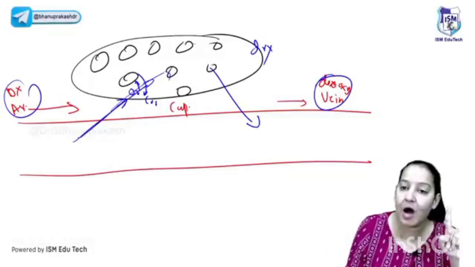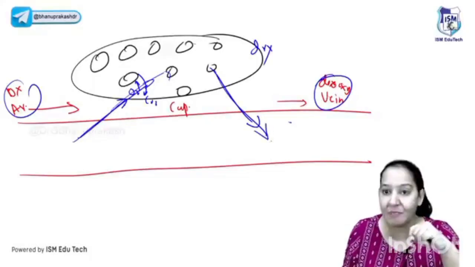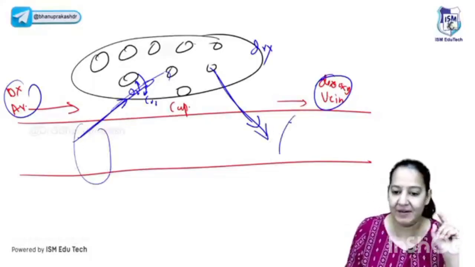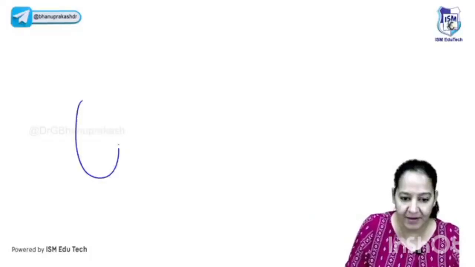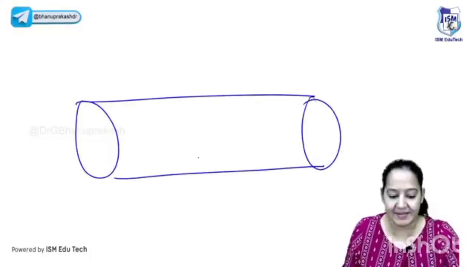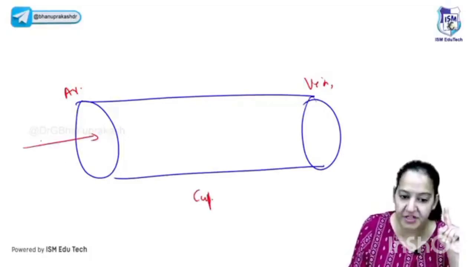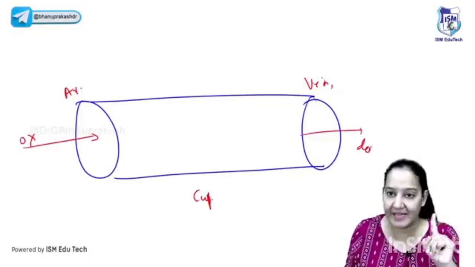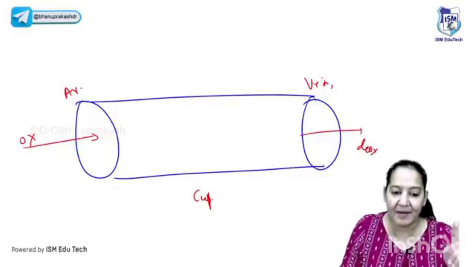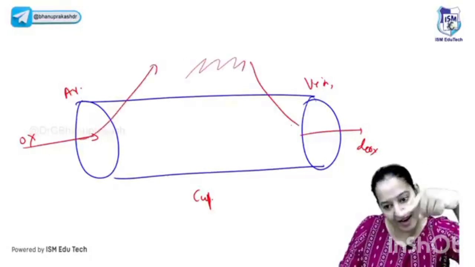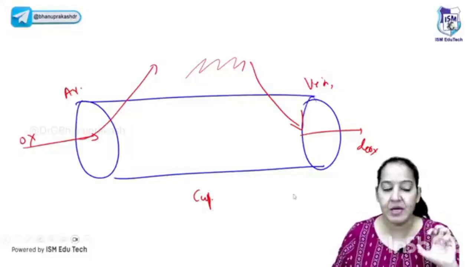At the arterial end, fluid comes out. At the venous end, fluid goes back into the capillary. So basically, there is a capillary. Let me draw a capillary for you. This is a capillary. A capillary has two ends. This is the arterial end of the capillary. This is the venous end of the capillary. At the arterial end, the oxygenated blood enters, and at the venous end, the deoxygenated blood goes out. So what is happening in between? In between, the fluid comes out, does the exchange, and then at the venous end, it goes back. Give me a thumbs up if you got this basic concept. So this is the fluid exchange.